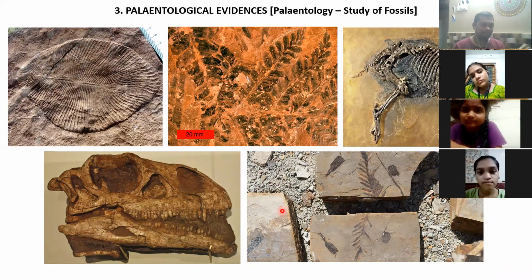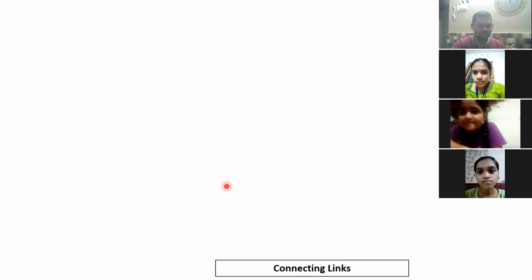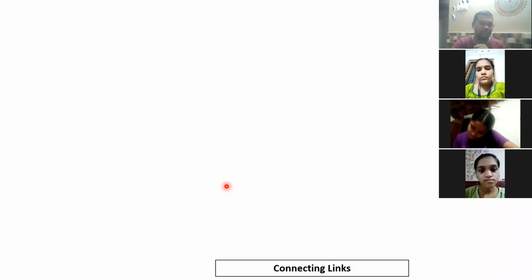And that becomes a very important evidence in evolution. Getting it? Okay, they are called paleontological evidence. So when you talk about paleontological evidence, the very important point is about connecting links. Connecting links means like the connection between two groups of organisms.